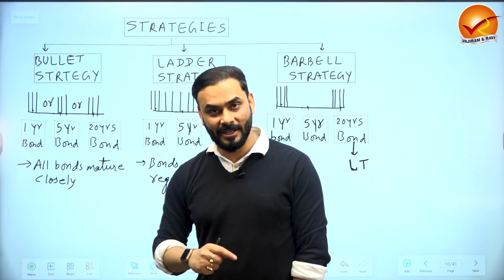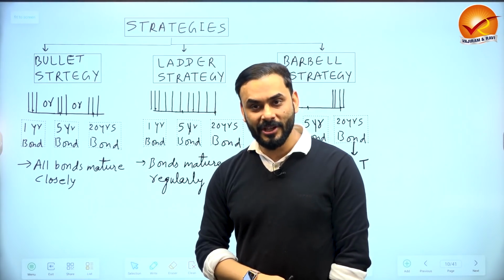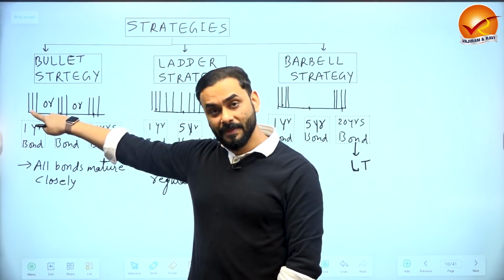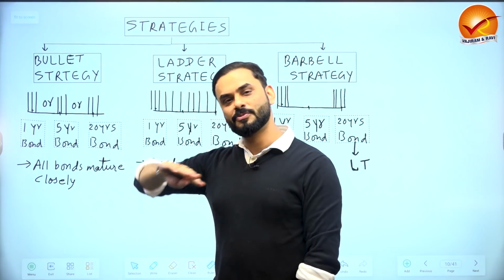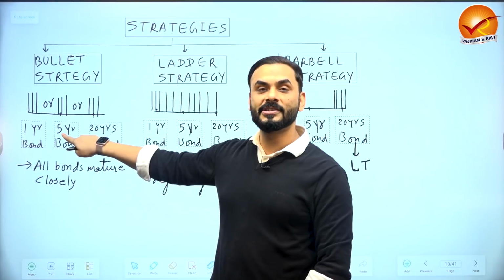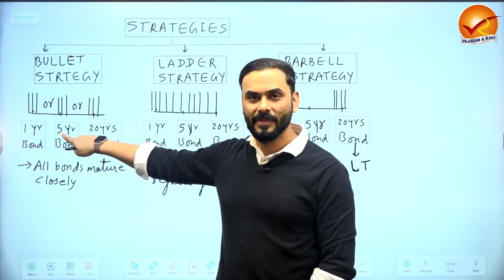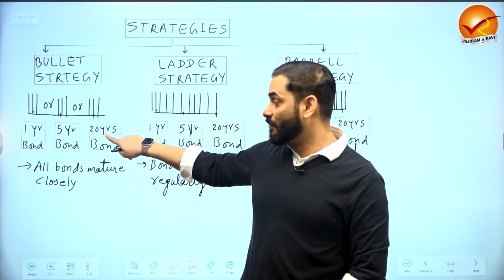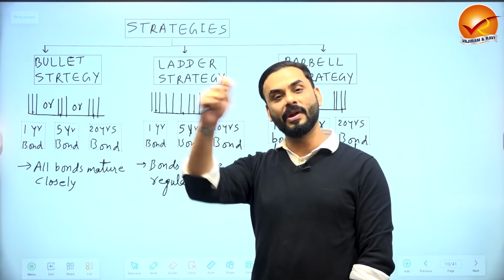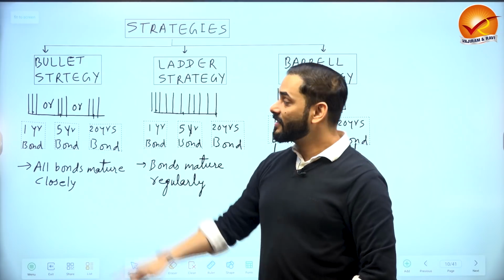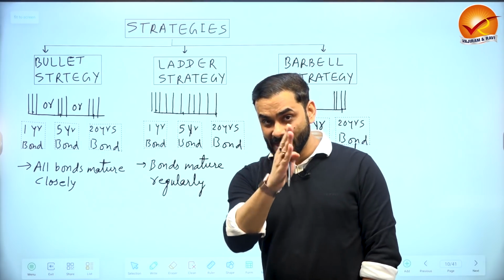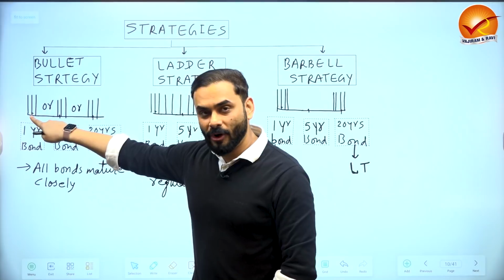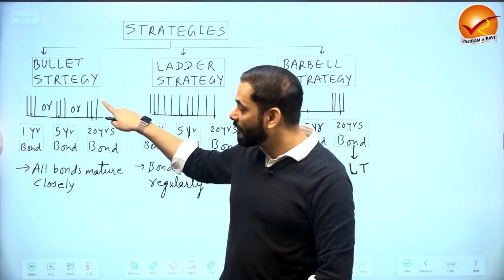So in a bullet strategy, if you have 100 rupees to invest, take all your 100 rupees and buy only short-term bonds. Similarly, if you don't like short-term bonds, put all your money in medium-term bonds, like a 5-year bond. That's a medium term. If you don't want to invest for the medium term, put all your 100 rupees in long-term bonds like 20-year bonds. For 20 years, buy a bond. So what is the meaning of bullet strategy? Bullet means a very precise strategy. Either you put all your money in short-term bonds or medium-term bonds or very long-term bonds.